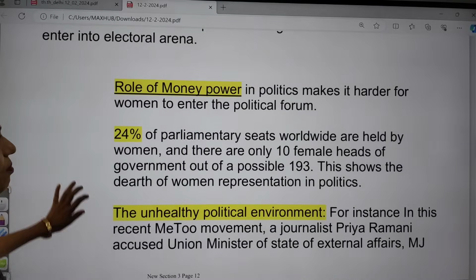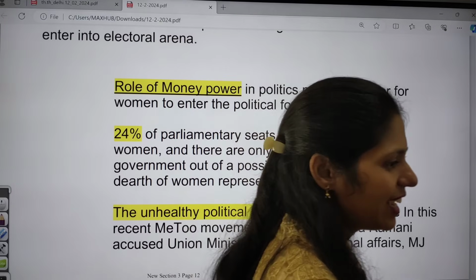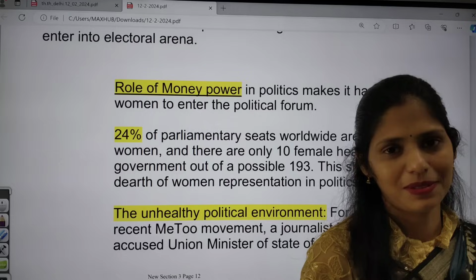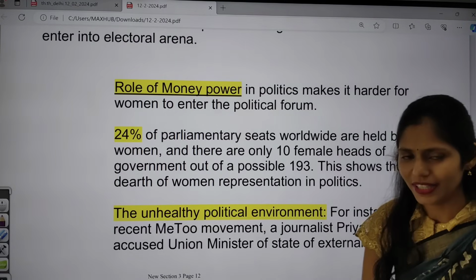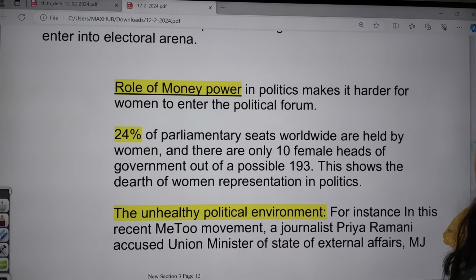And the next one is the role of money power. Yes, if you want to enter into politics, money power is very important. Will you accept it or not? Yes, I will accept it. I don't know whether you will accept it or not. Money power is important. Yes, money plays a very important role in winning an election.